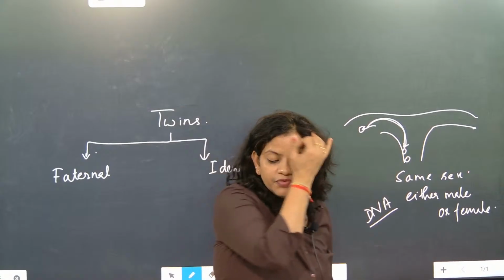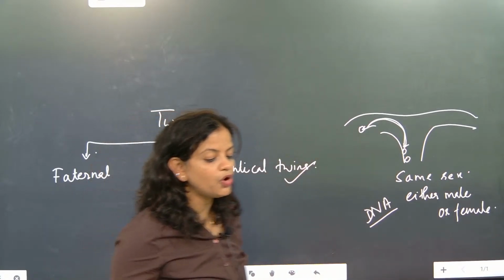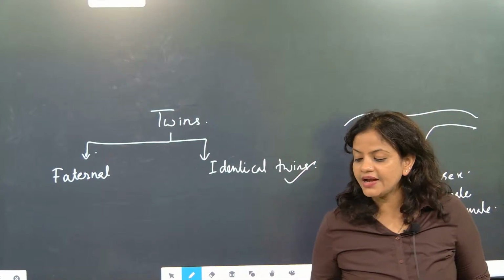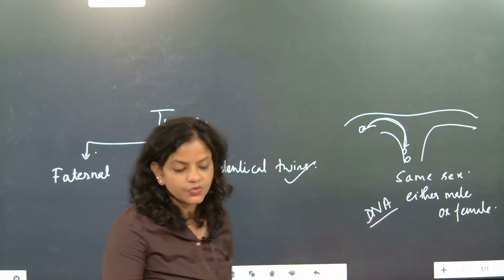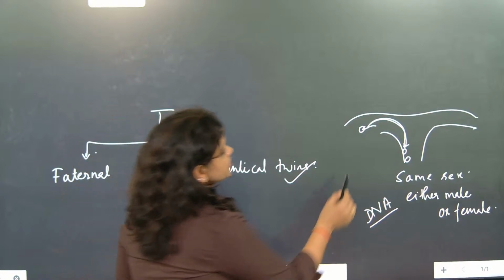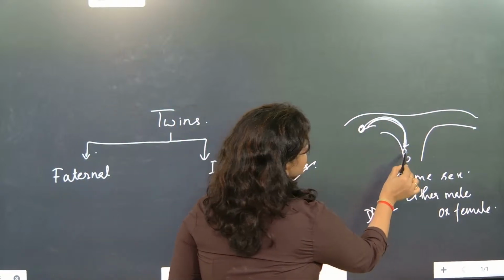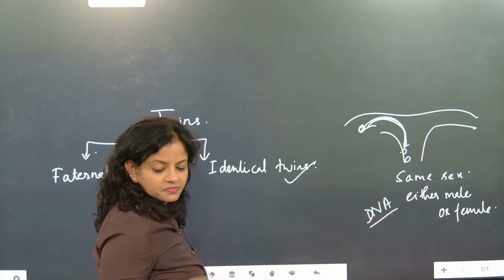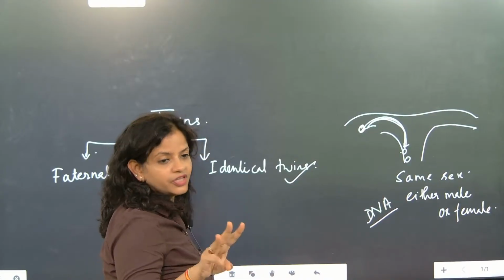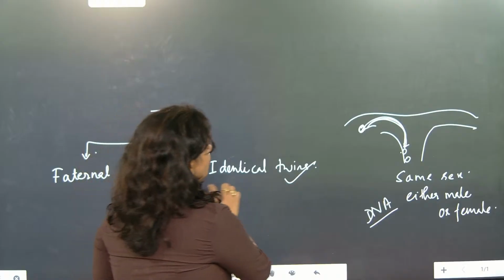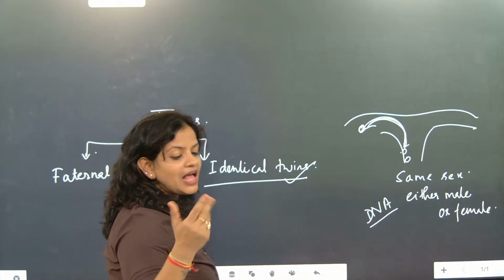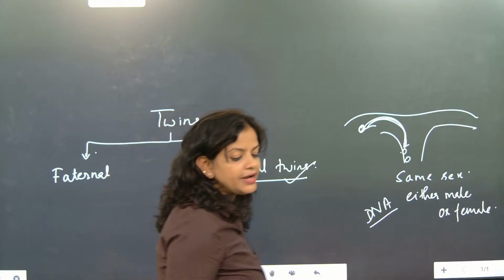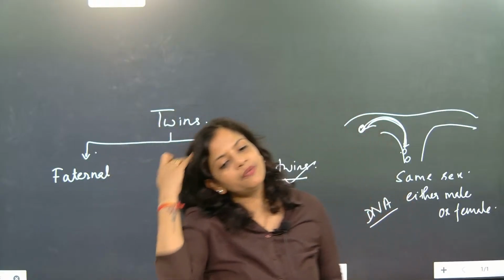So we came across a very important point when somebody talks about fraternal twins and identical twins. Identical twins means when one egg breaks into two pieces, then two children will be there. If it breaks into three, three children will be there. All of them will be identical and have the same sex, male male or female female, and their height, personality, DNA, everything will be the same.